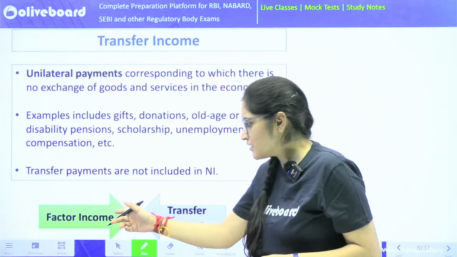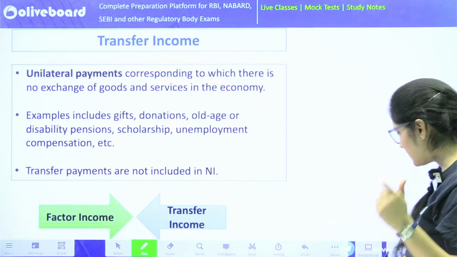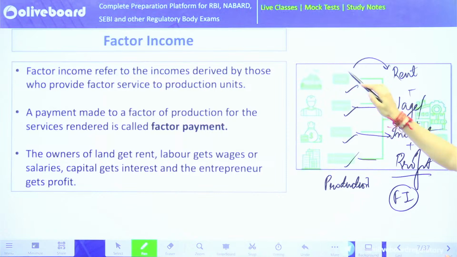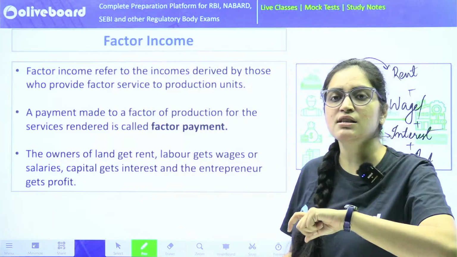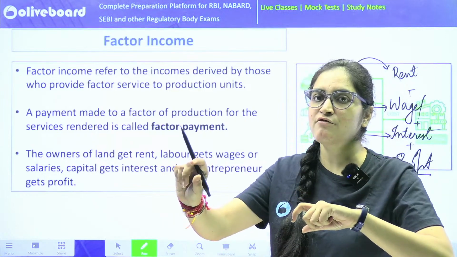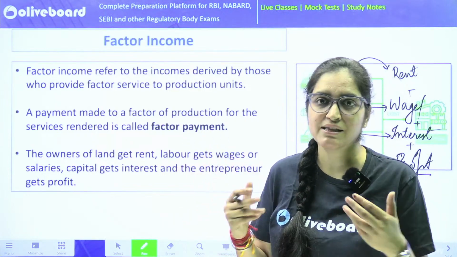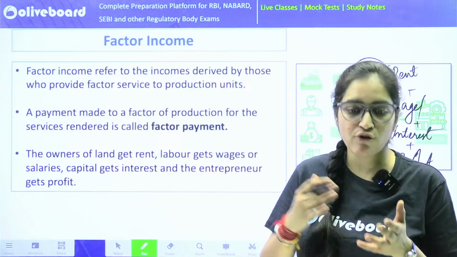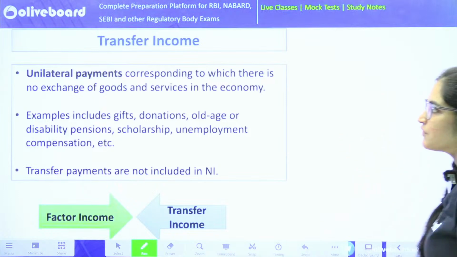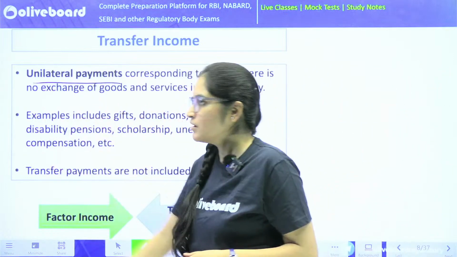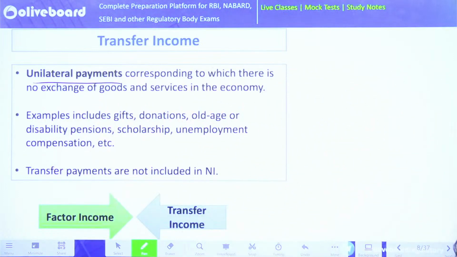As there is a factor income concept, in factor income it's very clear. You give something, you use your land, you'll get rent. You have labor, you have to give them wages. So that means there are certain services that are rendered, in replacement of which the payment is being done. Very simple. These are bilateral payments. To and fro thing is being done. But if I talk specifically about transfer payments, they are unilateral. No exchange of goods and services takes place.